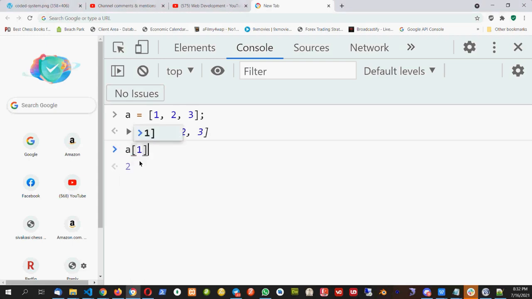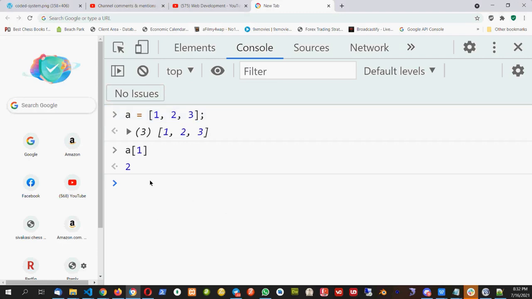Right. So A1 is 2. That means because it starts with the 0 letter, it is 0, 1, and 2. So this is how it starts. A0 is 1, A1 is 2, and A2 is 3. Like this, we get the element in the array.